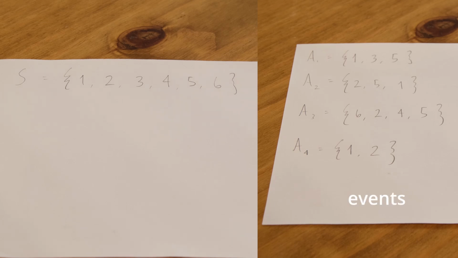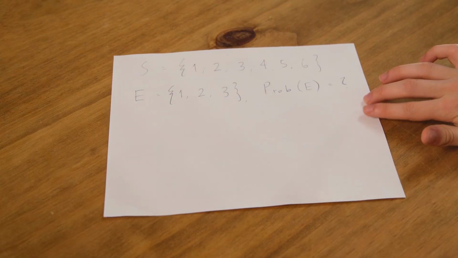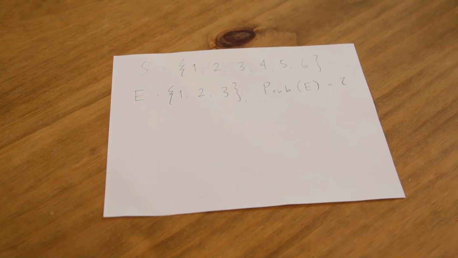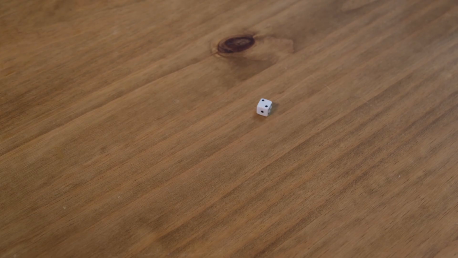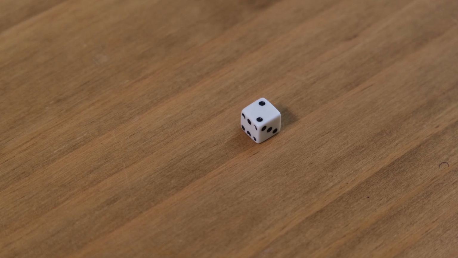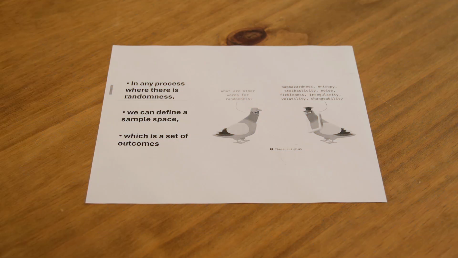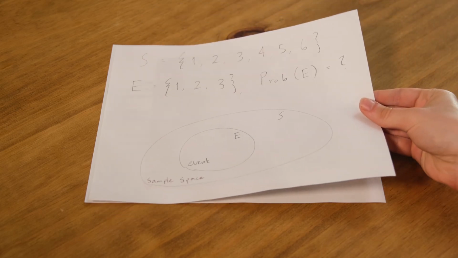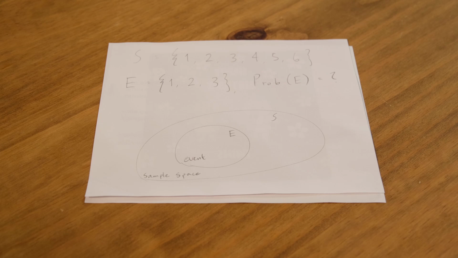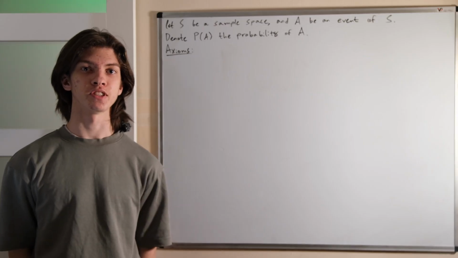These are called events. It is meaningful to then ask about the probability of an event, which should give a number to our intuitive expectation that an event would occur. For example, taking this event 1, 2, 3 from our sample space, we are interested in its probability, which in language would translate to, upon rolling a die, what is the chance of getting a 1, a 2, or a 3. In general, in any process where there is randomness, we can define a sample space, which is a set of outcomes, and then ask what is the chance that we get a specific set of outcomes from this process, or an event. Now we are ready to define the probability axioms.